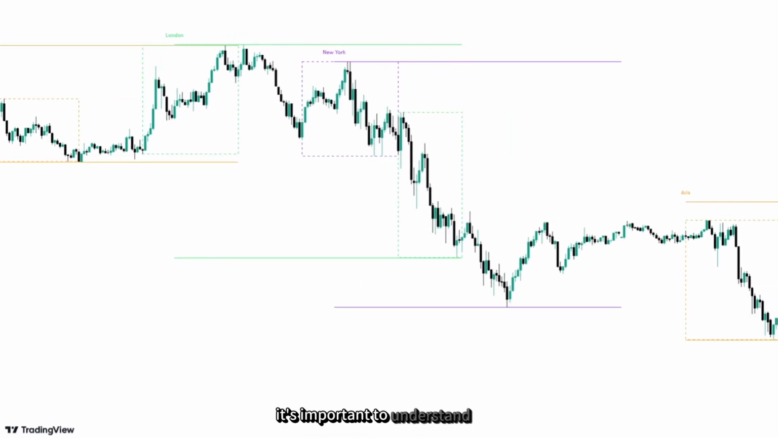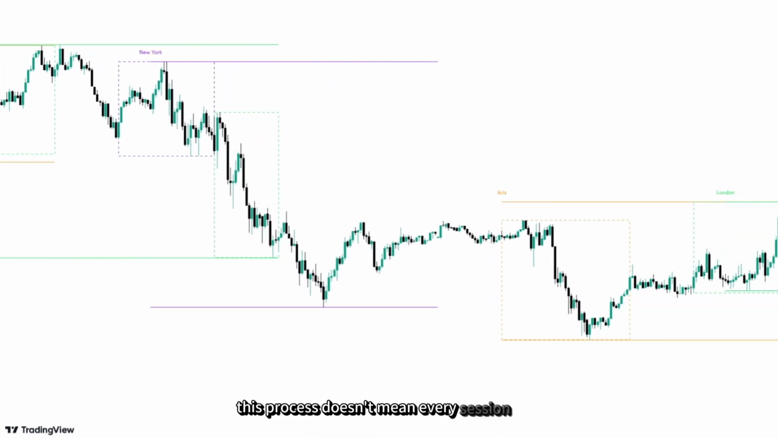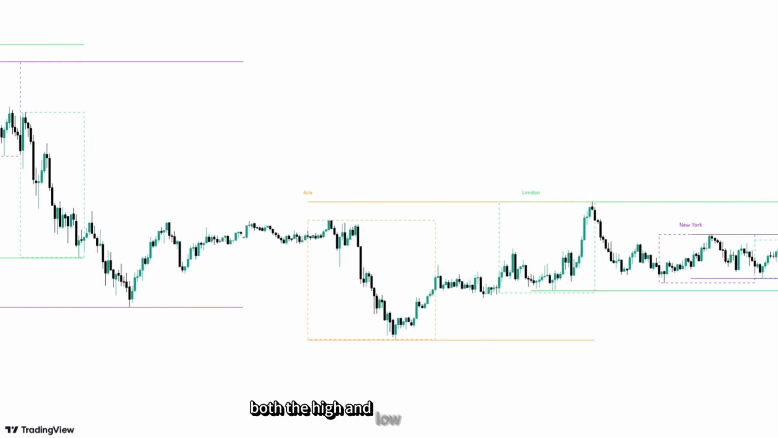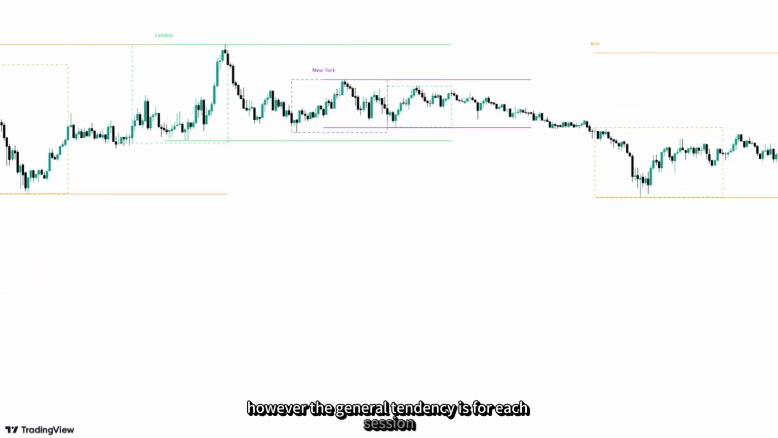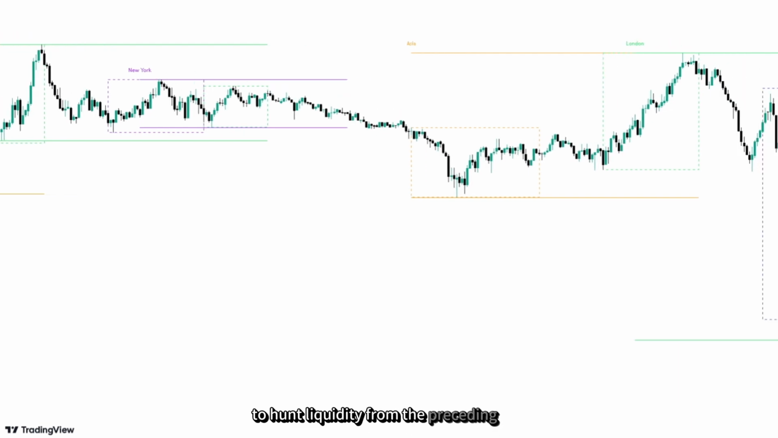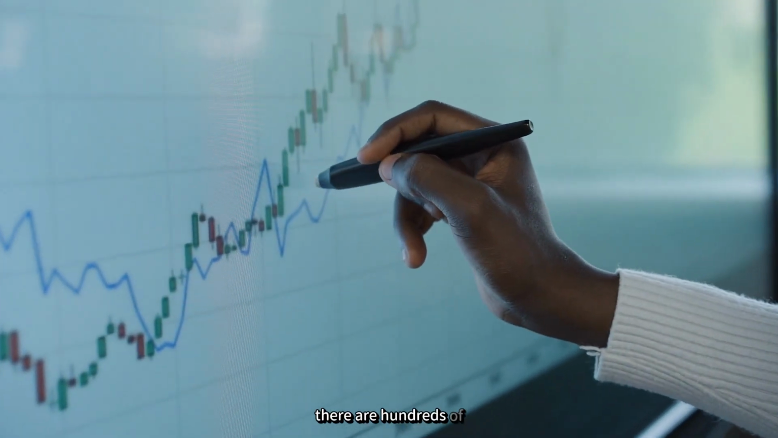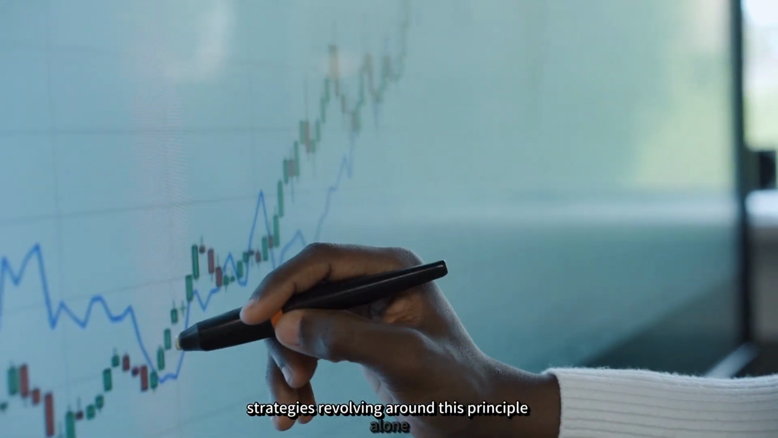It's important to understand that this process doesn't mean every session will sweep both the high and low from the previous session. However, the general tendency is for each session to hunt liquidity from the preceding one. There are hundreds of strategies revolving around this principle alone.